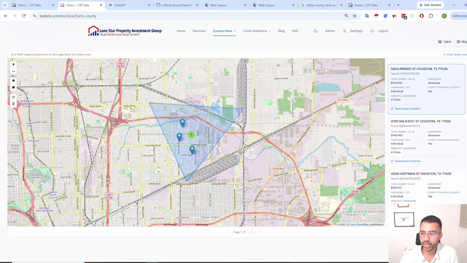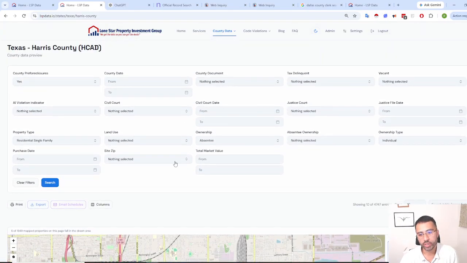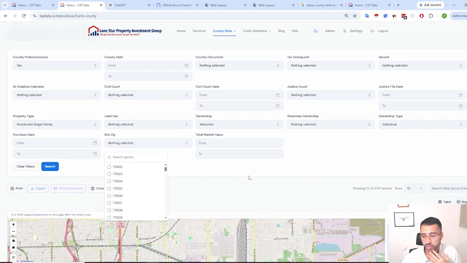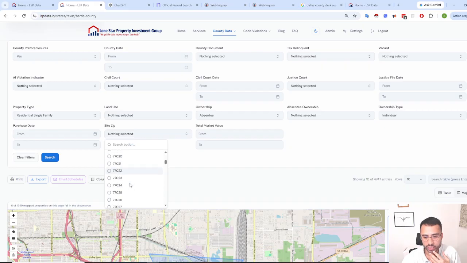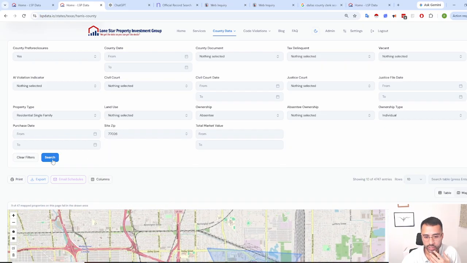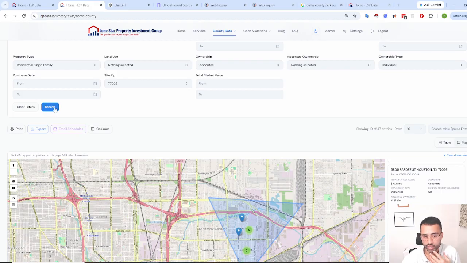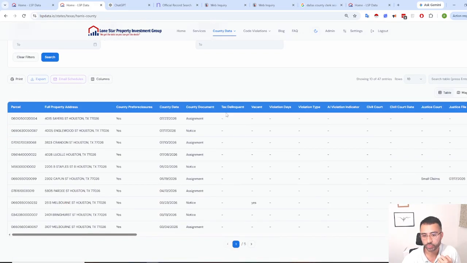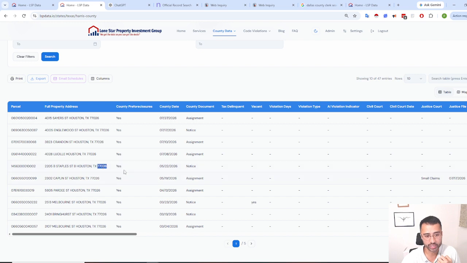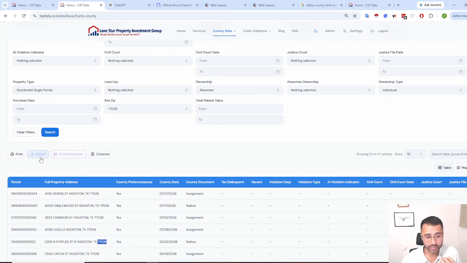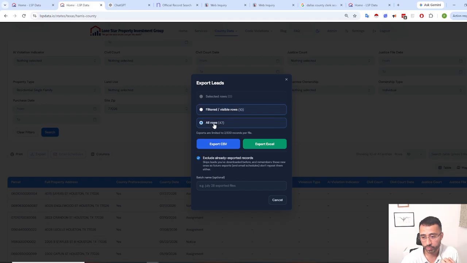So what we can do now is come here, and maybe you're interested in that general area or that general zip code. So we can select that 77026 and click search. This is going to filter down those results. If we switch to table, as you can see, all of them are in this zip code. And again, it's as simple as just selecting an export. You can export all the records that show up. We have a limit of 2,500 per export, and you can export to CSV or Excel, right?